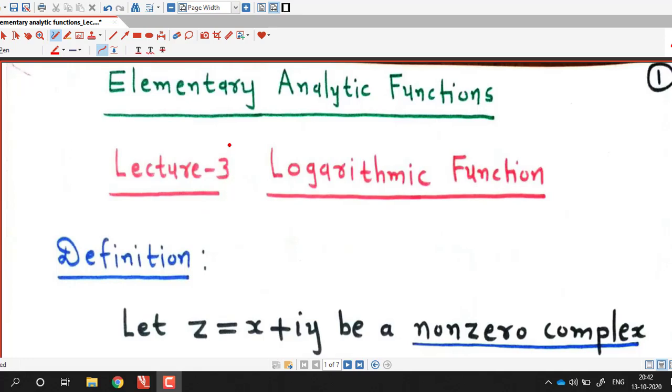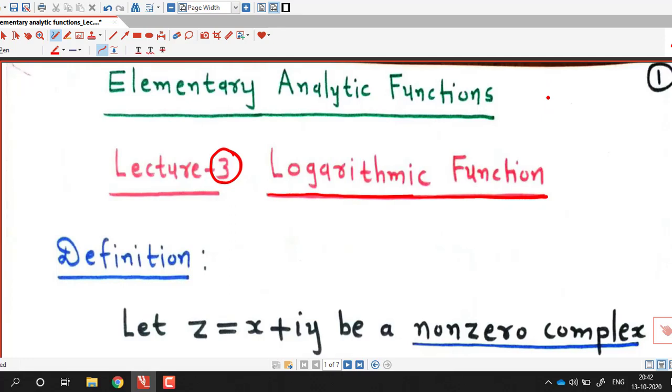In earlier two lectures, we have discussed about complex exponential function. Today we are going to discuss about complex logarithmic function. So we will first define complex logarithmic function and then we will discuss some properties of complex logarithmic function.